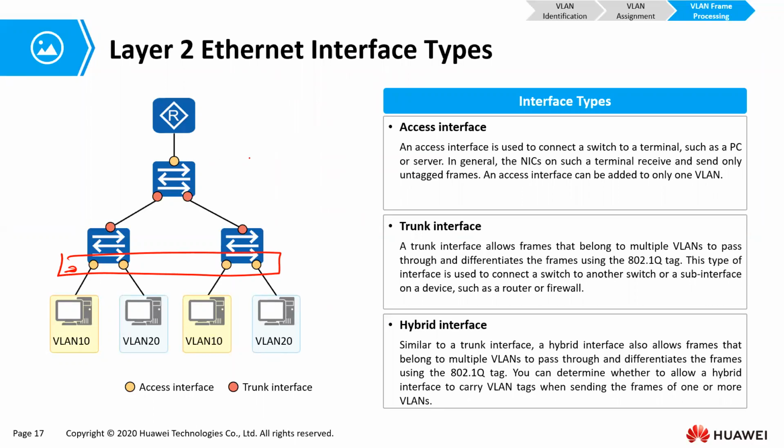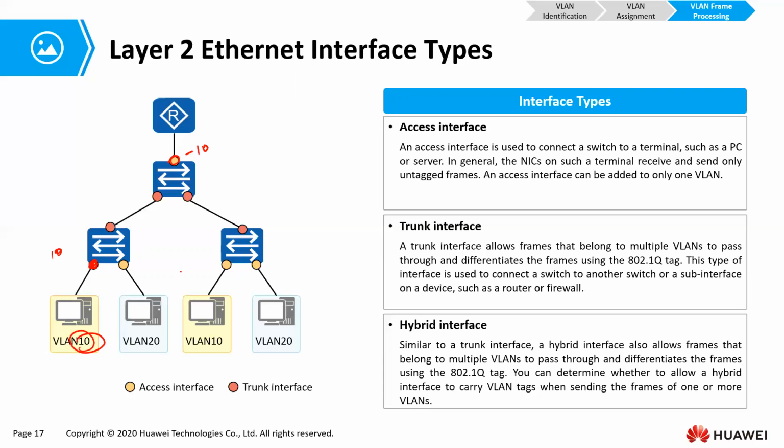Even the port that connects to a device like a router will in most cases be an access port, because routers will also release untagged frames and receive untagged frames by default. By default is the key. Now, there are also other interfaces. Let us say this access interface has added VLAN 10 to our frame, and this interface will remove the VLAN 10 from our frame.